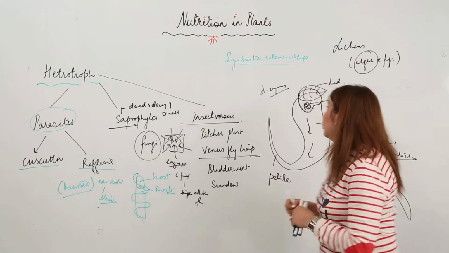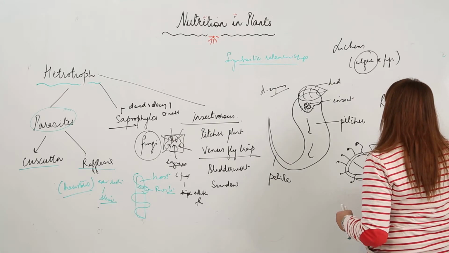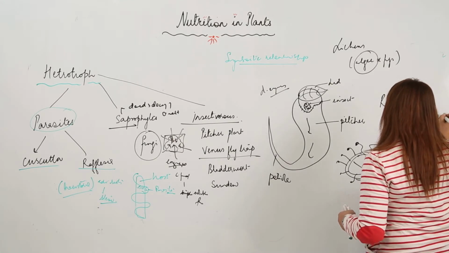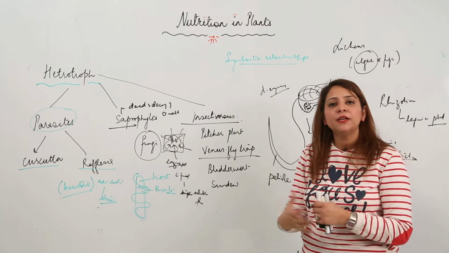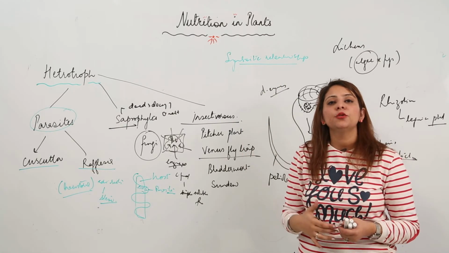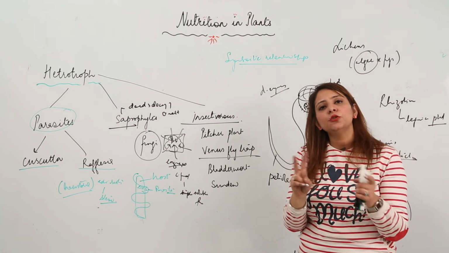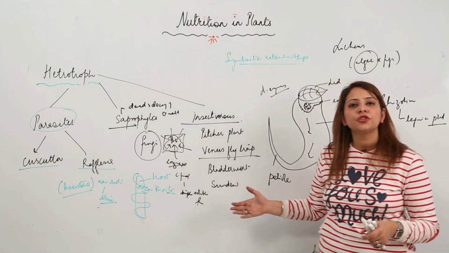Likewise, we have Rhizobium bacteria. We know that Rhizobium bacteria live in the roots of leguminous plants. So the plant is giving shelter to the Rhizobium, and in return Rhizobium is capable of trapping free nitrogen and converting it into nitrogenous compounds. So in that case also both are benefited. So this is the heterotrophic mode of nutrition in plants.